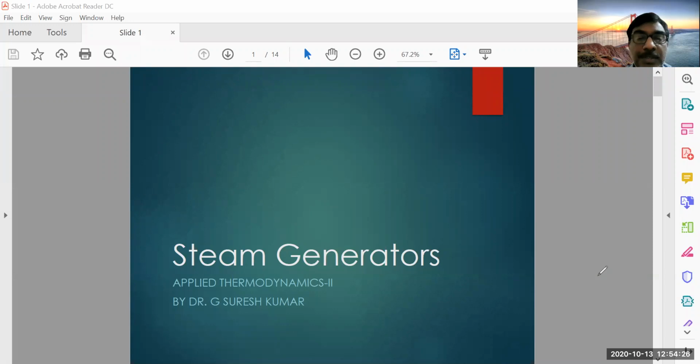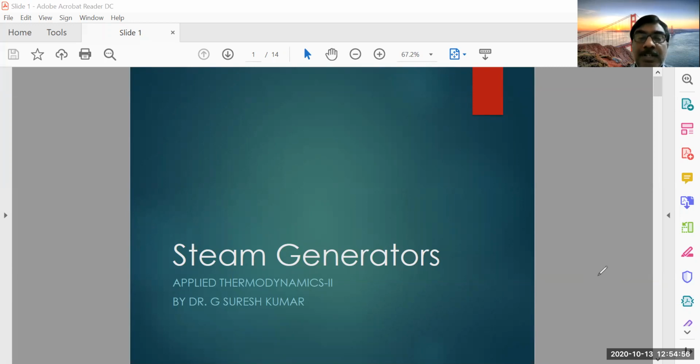Good morning, students. Today we are going to discuss steam generators. Steam generators are also called boilers. The basic function of the boiler is to generate steam from water and then supply it to various needs. Since boilers are hazardous equipment, they need to follow strict safety guidelines given by the Indian Boiler Regulation Authorities.